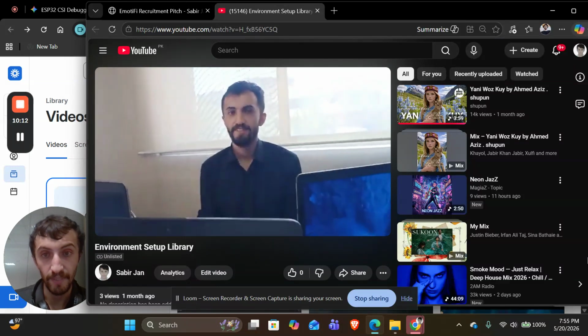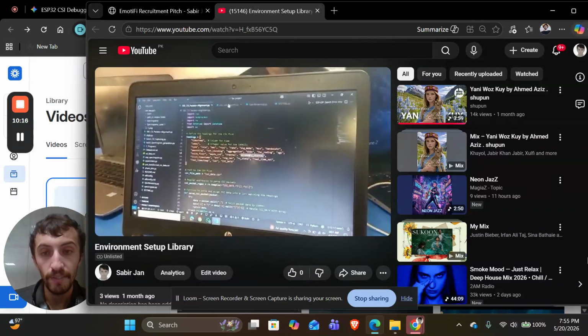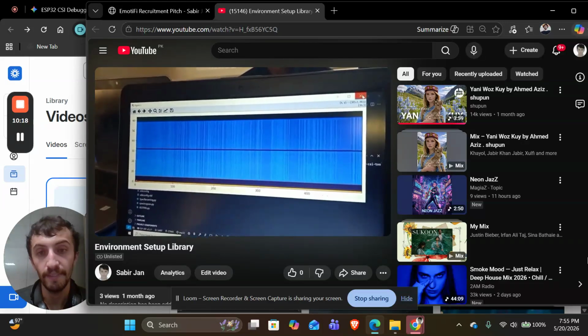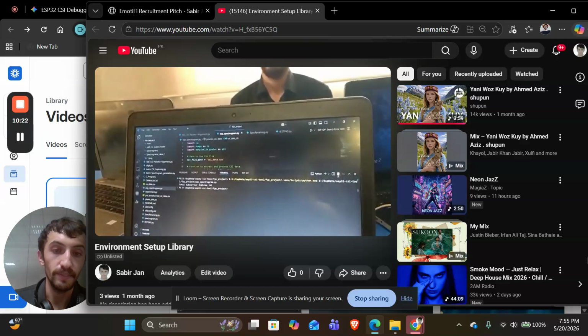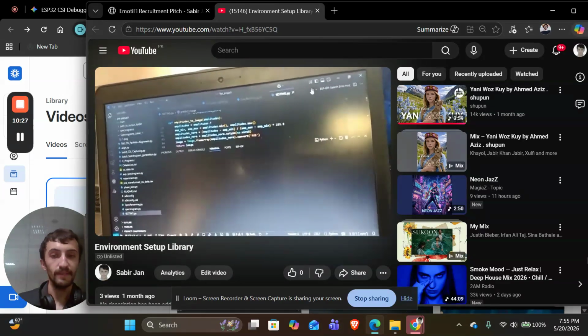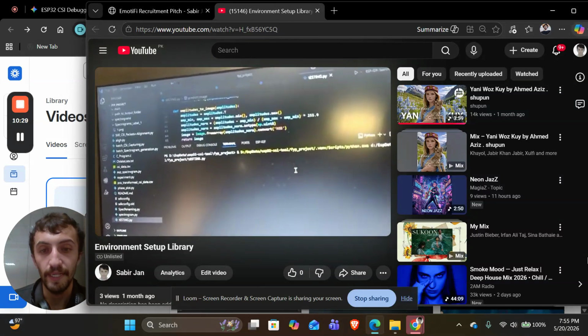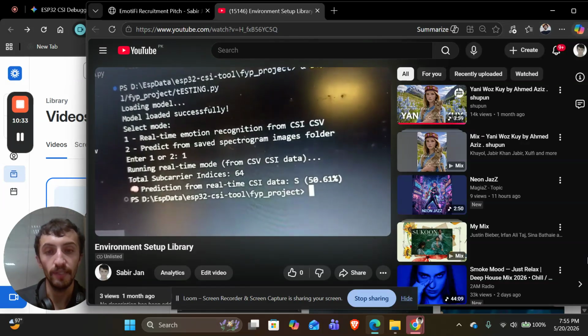A person gave an expression, and now on the computer screen we will see that the image is generated, and after generating the image, we'll also look at the result, subcarriers, and everything, the code which I executed.